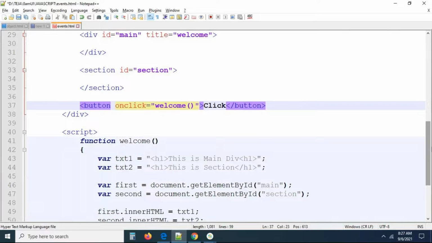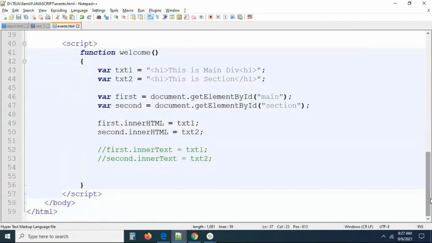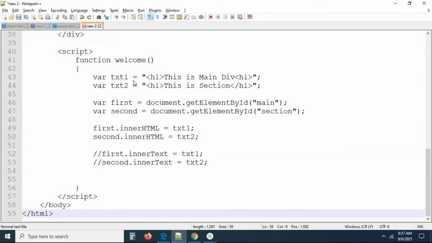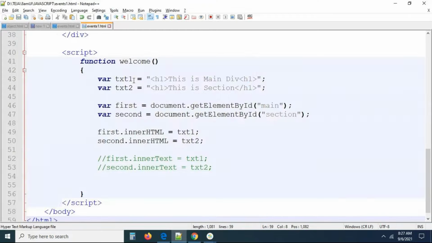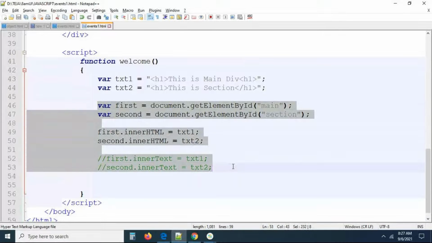The next thing, guys, you need to check. I want to talk about one more important thing: how to find an element by using getElementById. There are a lot of ways for finding an element in JavaScript. Let me create one more file for this. I'm creating a file with the name events1.html. I will follow the naming convention like this, guys: events1, events2, like this. So this is the way of finding an element in JavaScript. This is some plain text we are having.